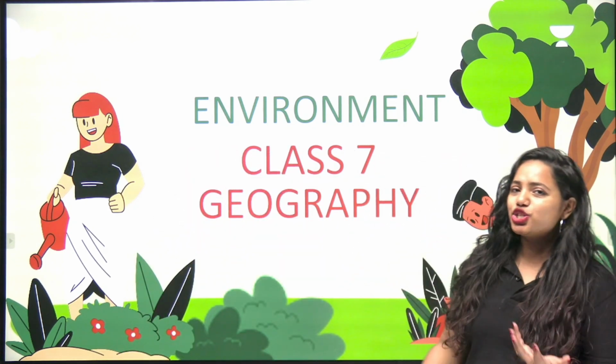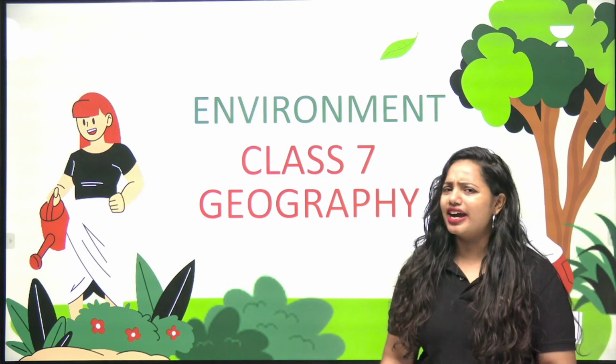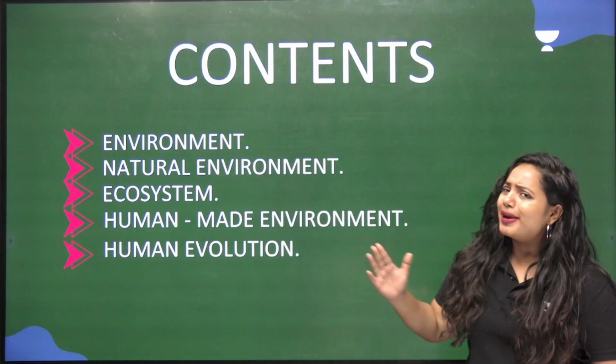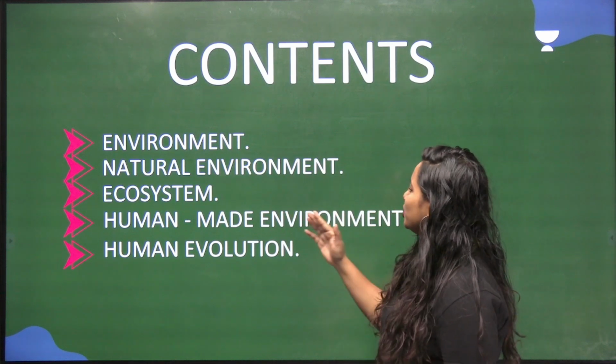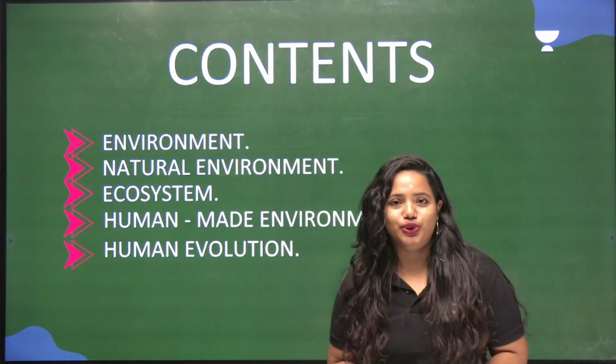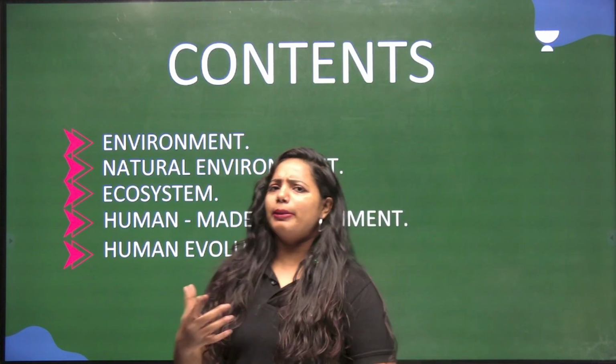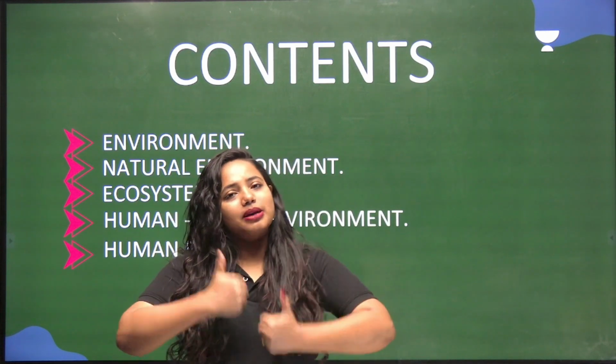So without much ado, let's find out what the contents are here. We are going to start off with the basic definition of environment, the natural environment, ecosystem, human-made environment, and human evolution. So now let's learn more about it. If you're ready, just give me a thumbs up in the comment box.